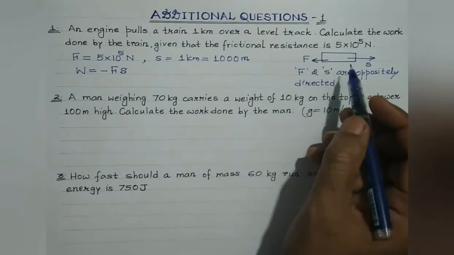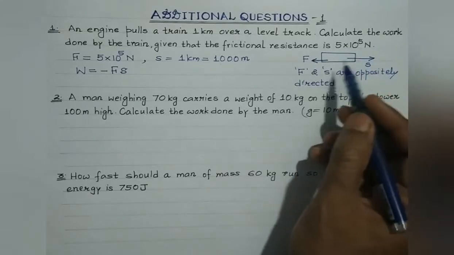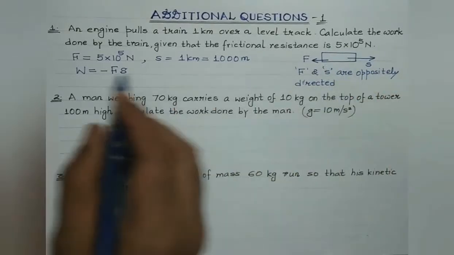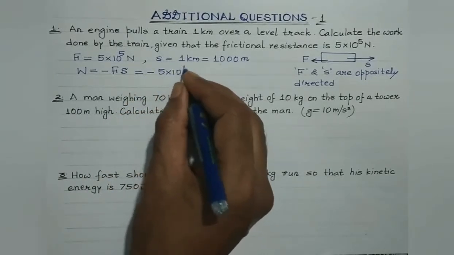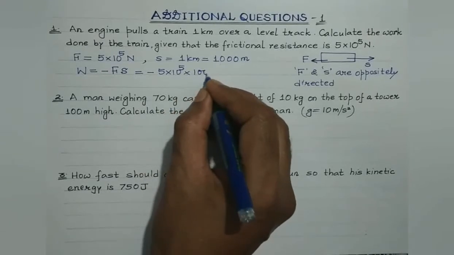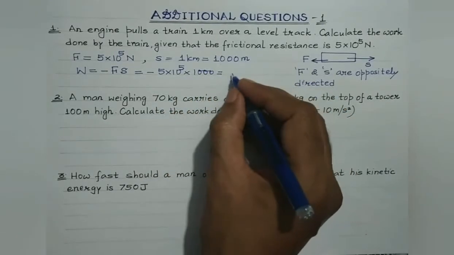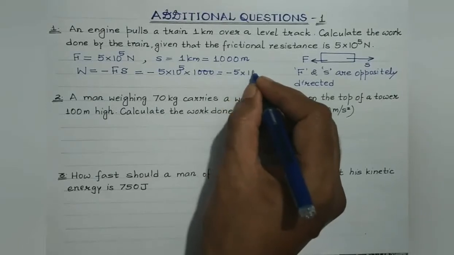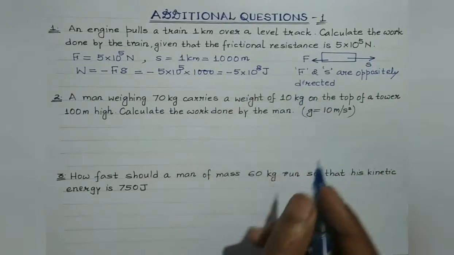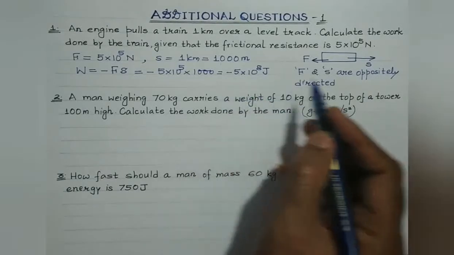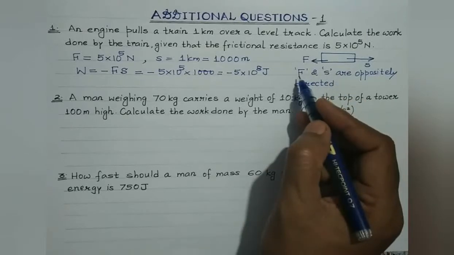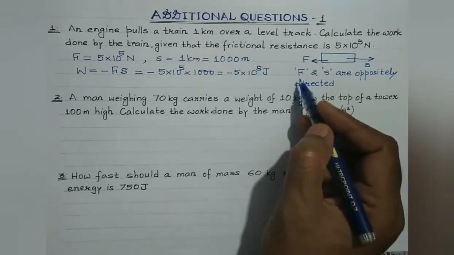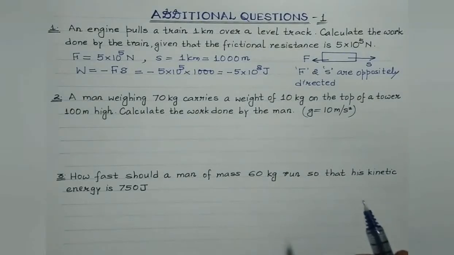Students, remember, whenever the displacement of the body is in a direction opposite to that of the force applied, then the work done is always negative. So it will be equal to minus 5 into 10 raised to the power 5 multiplied by 1000. So it will be equal to minus 5 into 10 raised to the power 8 joule. This negative sign signifies that the force and the displacement of the train are oppositely directed. So this is the frictional force. So the work done by the frictional force is minus 5 into 10 raised to the power 8 joule, right?